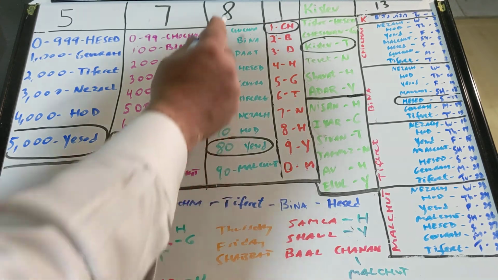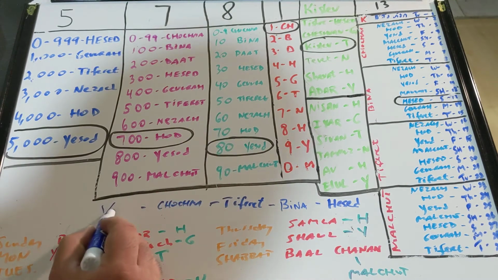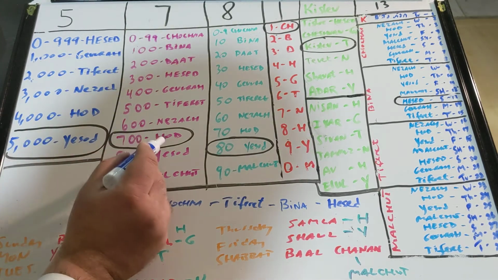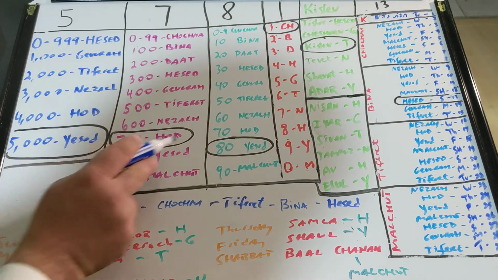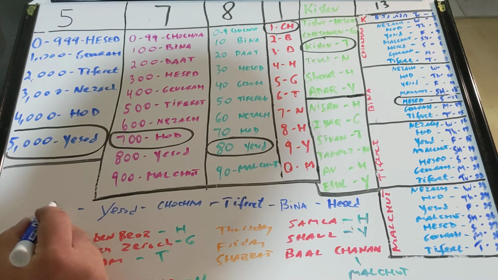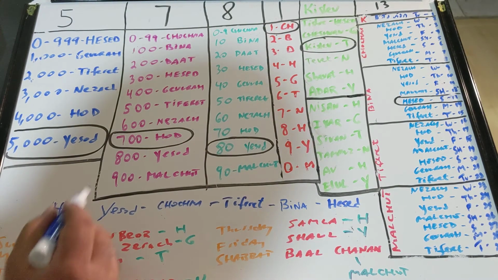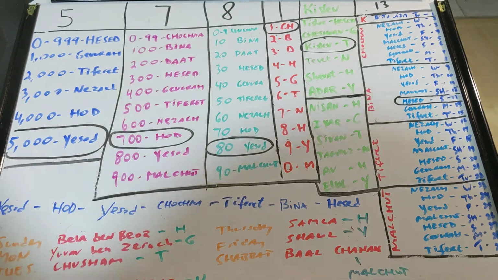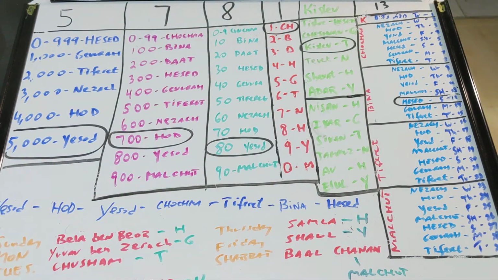Then the tenth column would be Yesod. And then the hundredth would be Hod, right? Hod, 700. Hod, 700. And Yesod, 5,000. I mean, we know 6,000, that's the end, that's Mashiach, and then we'll go to the next 7,000. The Shabbat would be already different, that's after Mashiach.